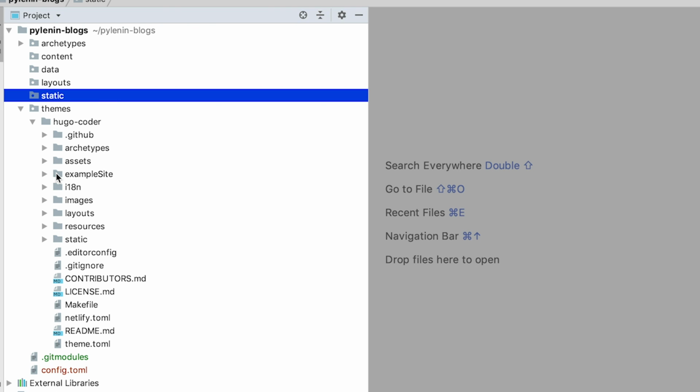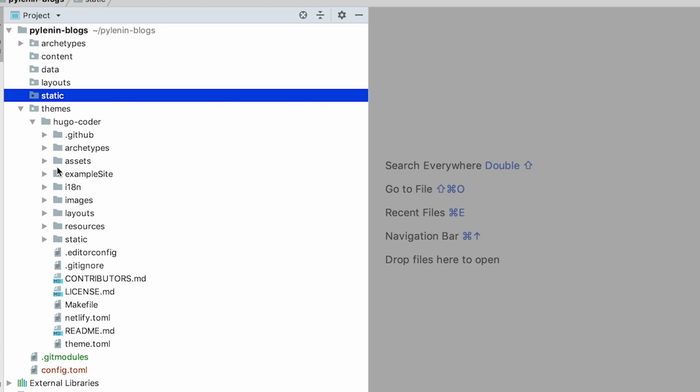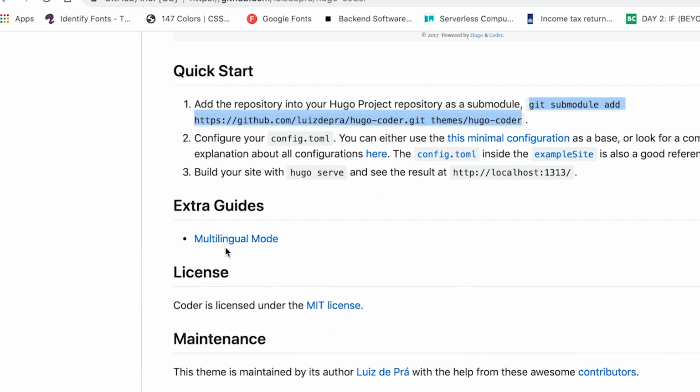Basically, when you use a theme, every configuration within the theme folder is default. If you want to override those settings, you have to add the same file name to the same folder in your root directory. Don't worry, we are going to play with this in an upcoming section of this video. The next step, according to the documentation that we are referring to, is configuring our config.toml file. So let's go ahead and do that.